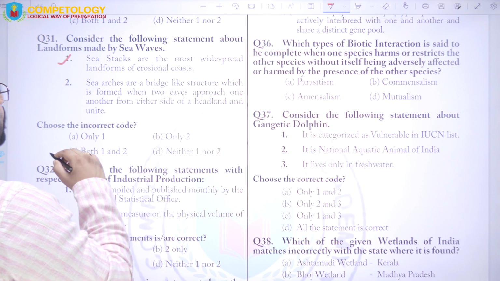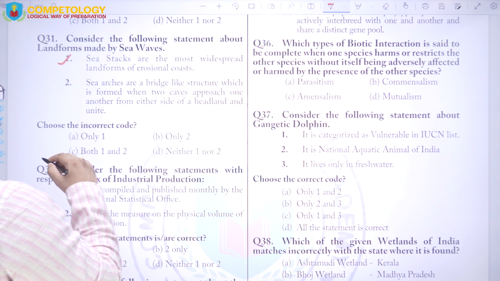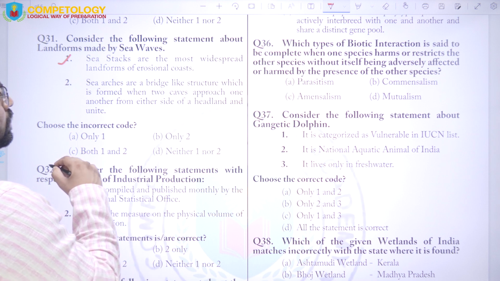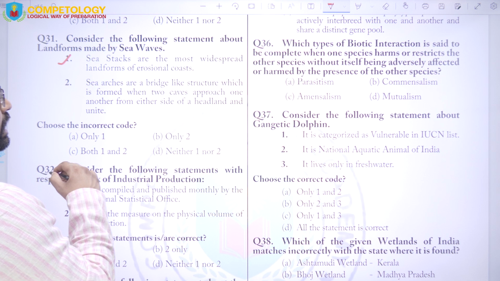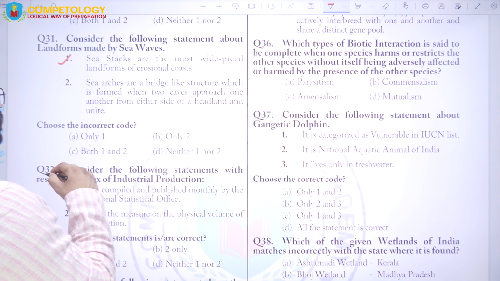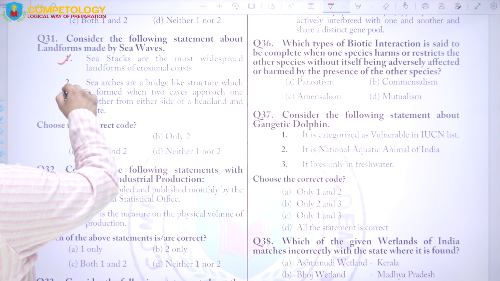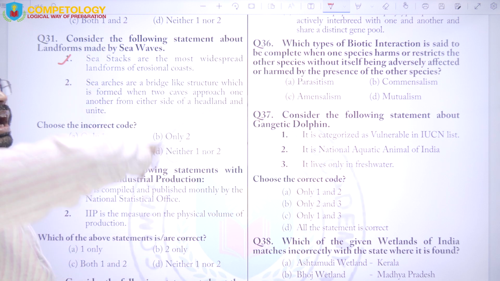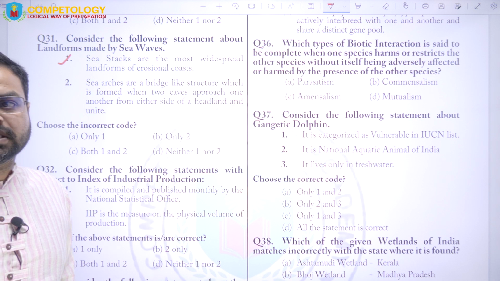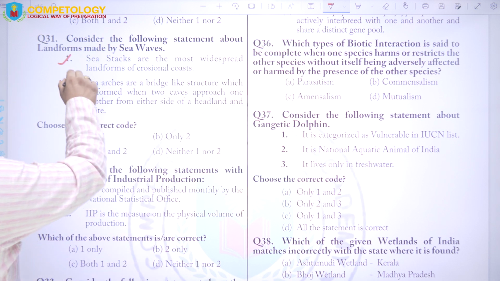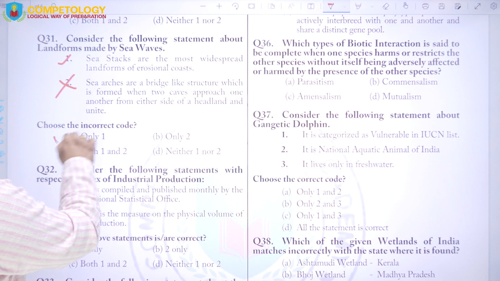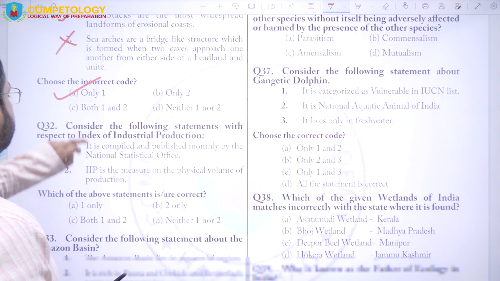Sea arches are a bridge-like structure which is formed when two caves approach one another from either side of the headland and unite. The larger openings are called arches, the smaller openings are called tunnels, right? So this is not correct, and here option A will be the correct answer.